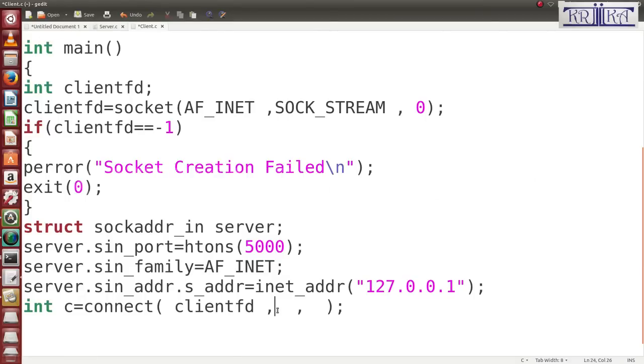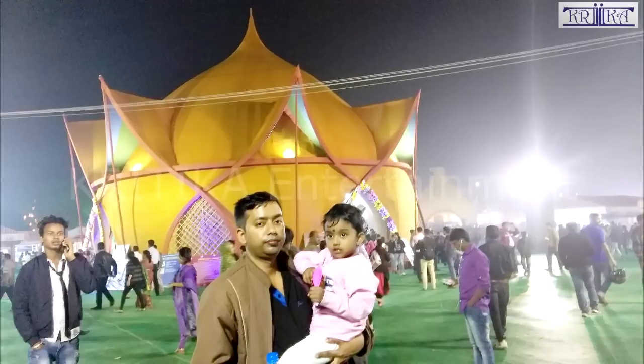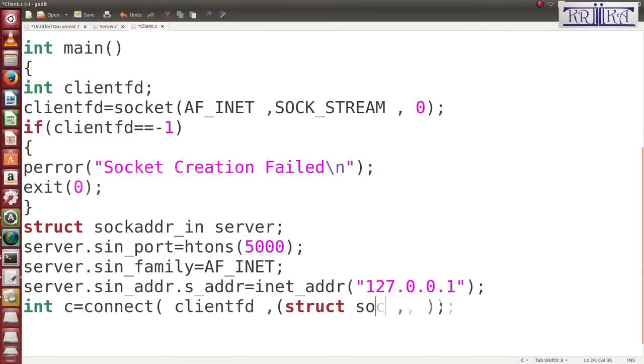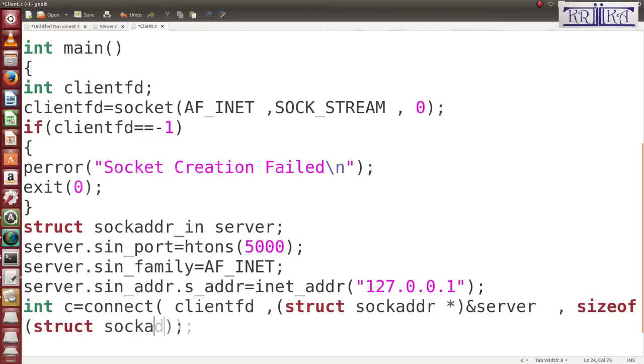The same: struct sockaddr, ampersand server. Then it will pass the size of the server, sizeof struct sockaddr. Okay, then this will be passed.